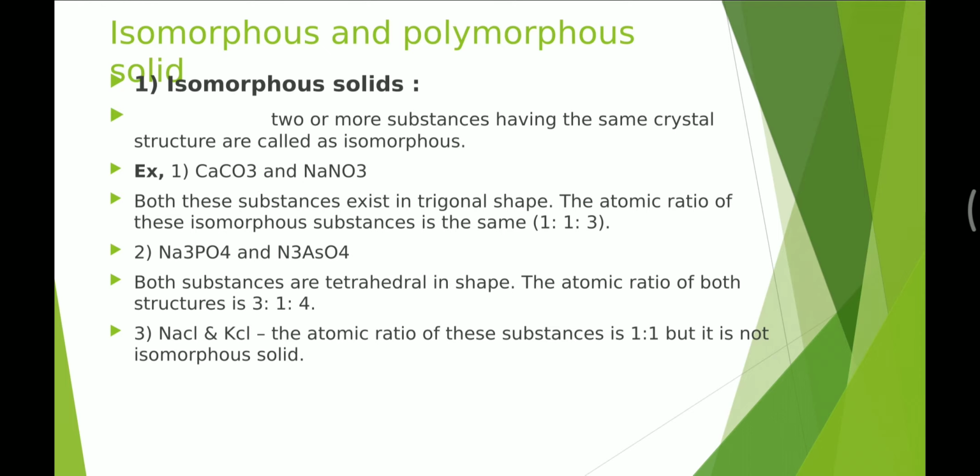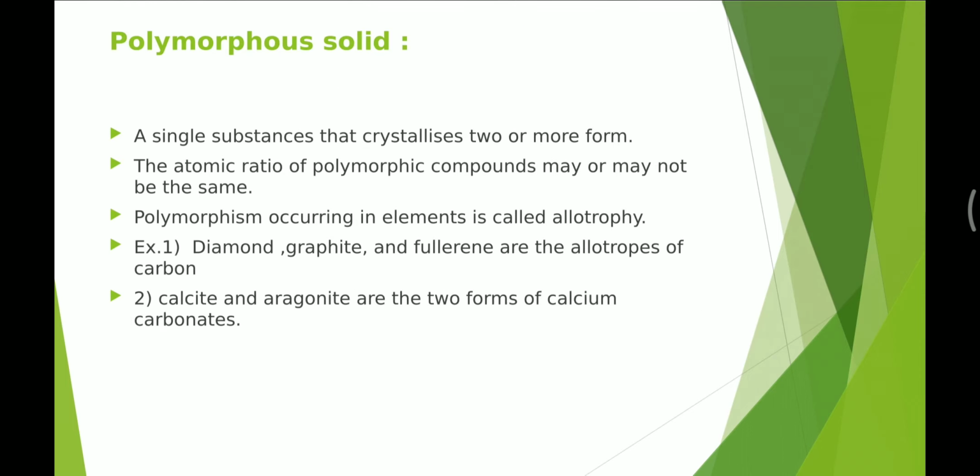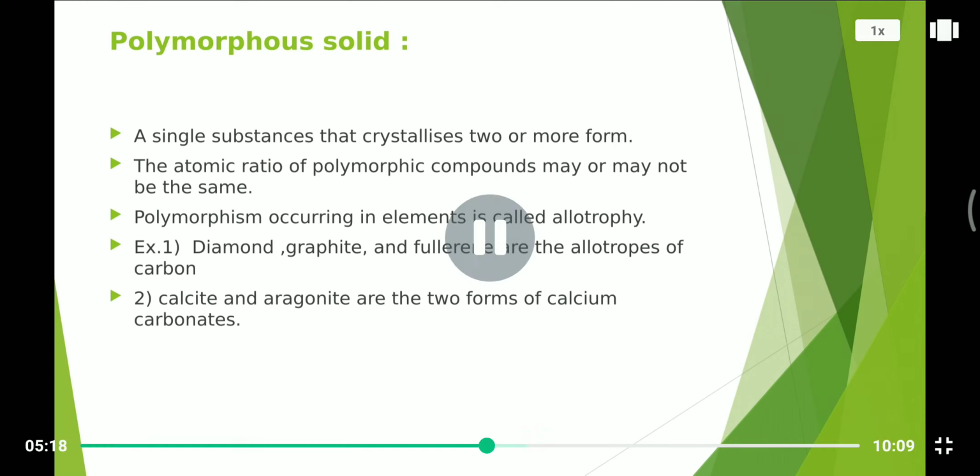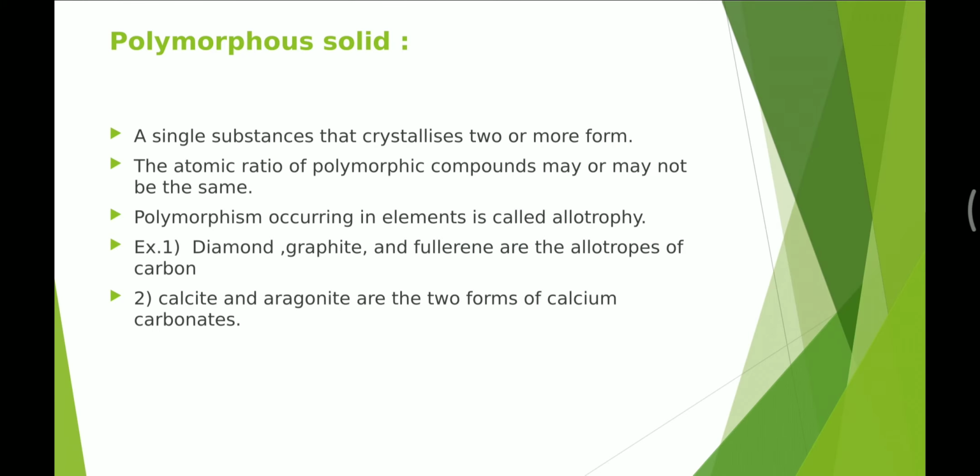Second one is polymorphous solid. A single substance that crystallizes in two or more forms. Example, carbon. The allotropes of carbon are diamond, graphite, and fullerene, and calcium carbonate has two different structures, calcite and aragonite. The atomic ratio of a polymorphic compound may or may not be the same. Polymorphism occurring in an element is called allotropy.